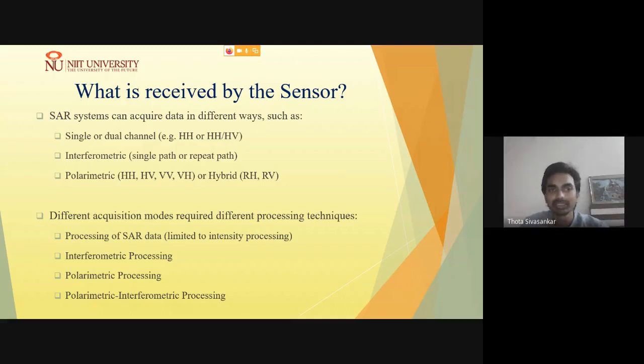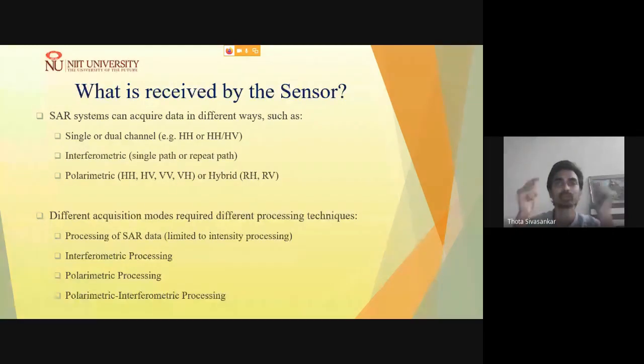In the interferometry concept, you utilize this phase information from two different passes, either two passes over time, or two different sensors at the same time, to acquire the phase information and understand how far the signals are. Similarly, as with our eyes, where we have two different sensors, with the microwave data you try to get the phase information, which lets you understand how far a particular object is from one sensor to the other.